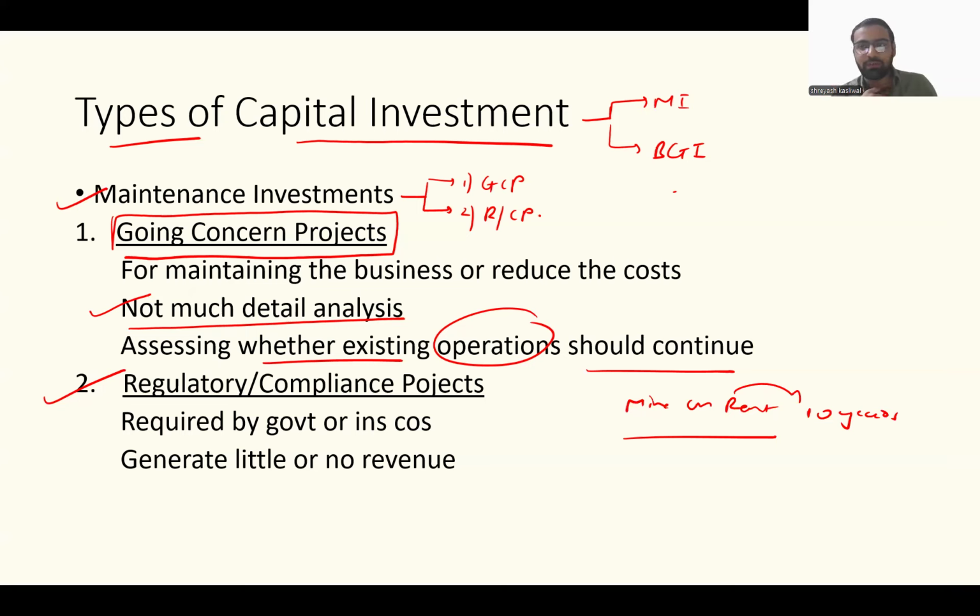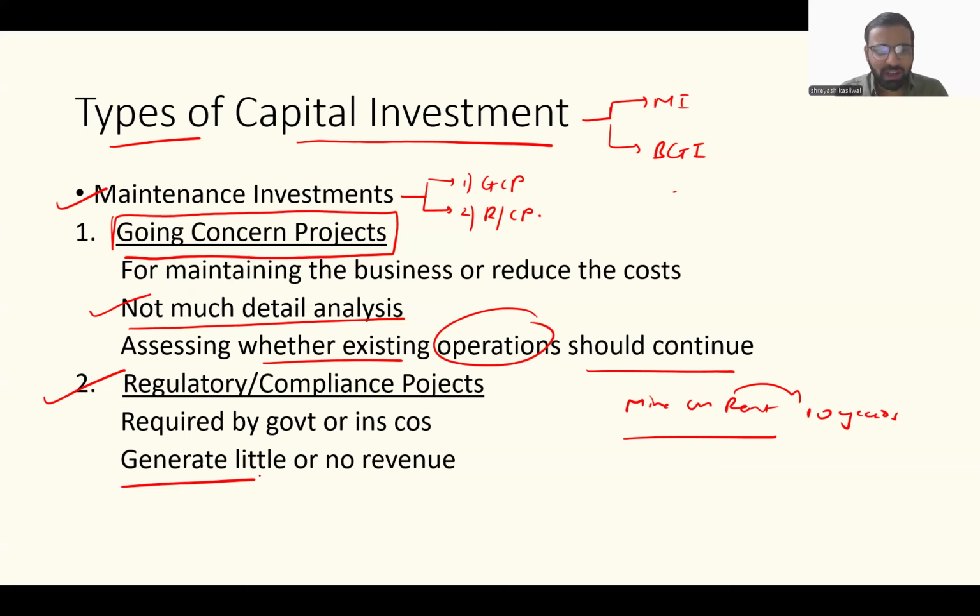Even if refilling that place is not beneficial for me, it's a project that I have to take because it's a requirement. It's something that I have to comply with, and that is what a regulatory or compliance project is. Sometimes it might be mandatory by the government. The government tells you, if you are renting the mine, 10 years later, fill that mine again. We are not going to let you leave it like that. Or sometimes insurance companies also mandate certain projects that you have to undertake in order to make your factory or premises safer.